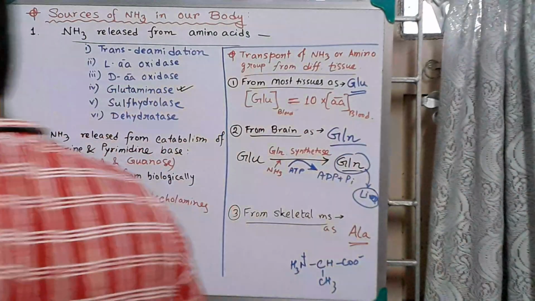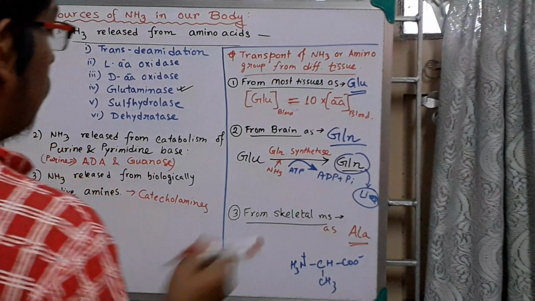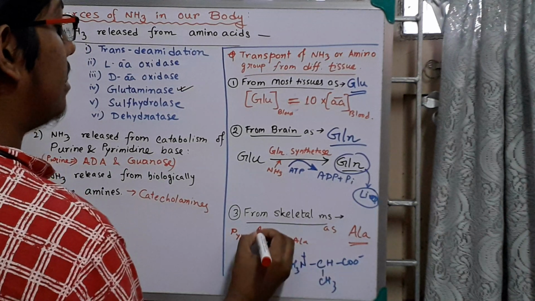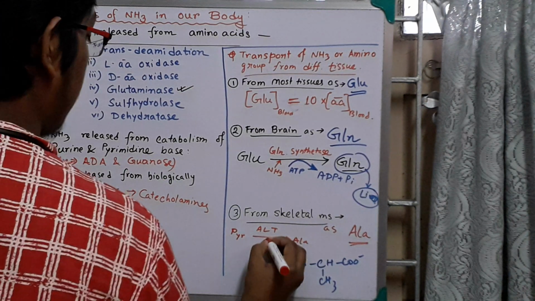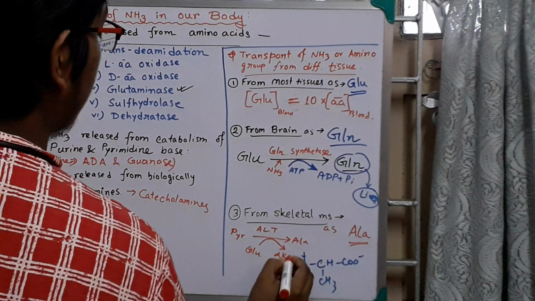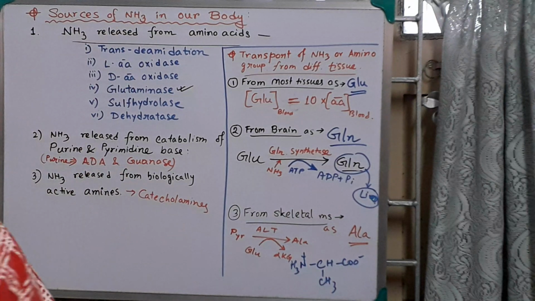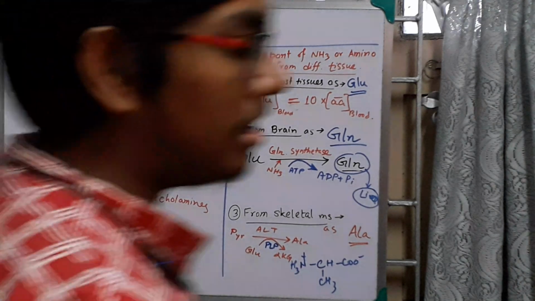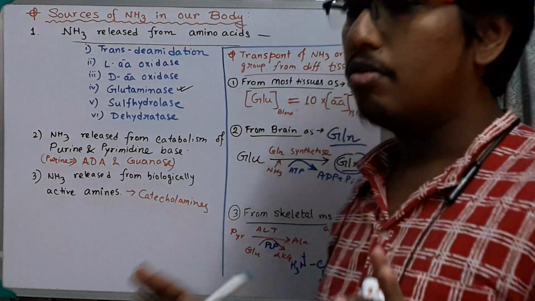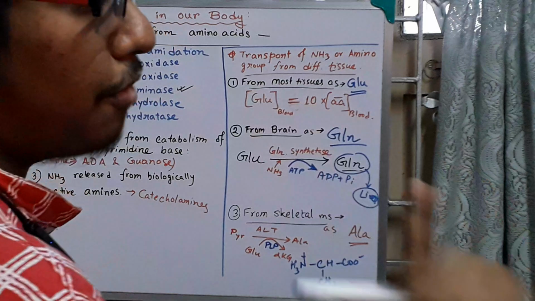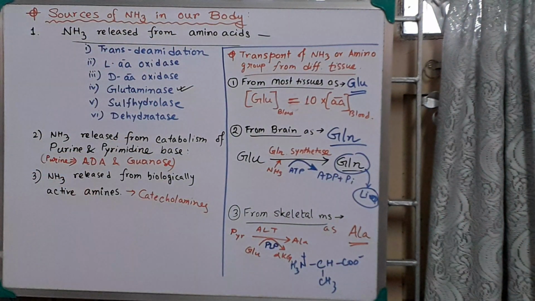Okay, this is the alanine. How is it formed? You know the reaction. I am again mentioning pyruvate to alanine by the alanine aminotransferase reaction. Here what will occur? Glutamate to alpha ketoglutarate will be formed, the opposite direction, a transamination reaction. Obviously the cofactor is PLP, pyridoxal phosphate. In a transamination reaction, pyridoxal phosphate is the coenzyme. It is a must. Don't forget this PLP in the transamination reaction.